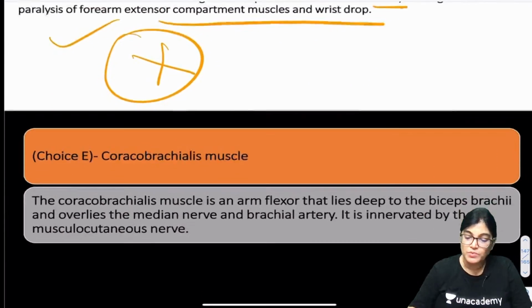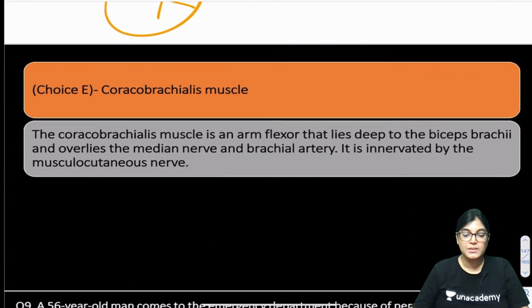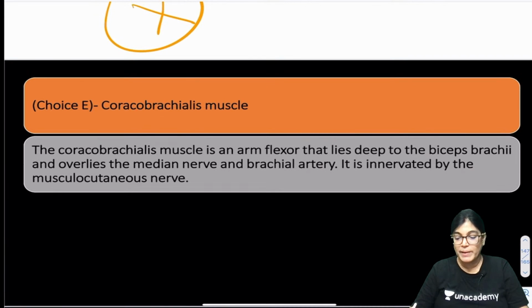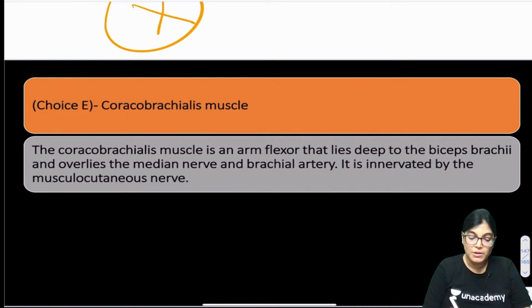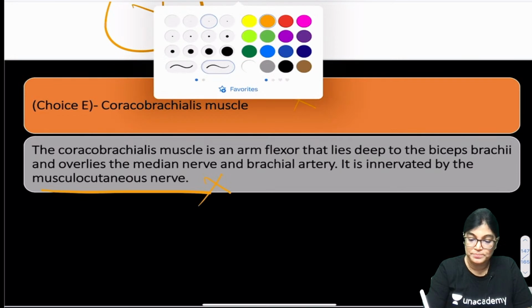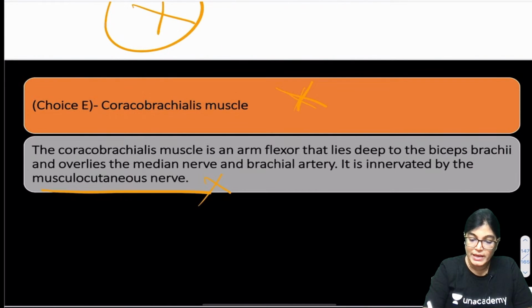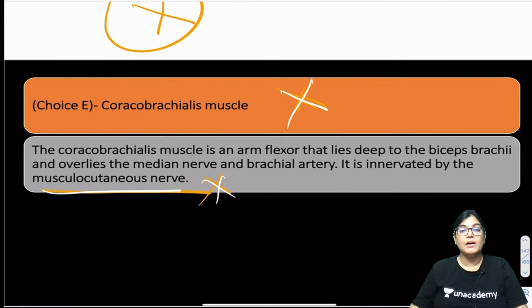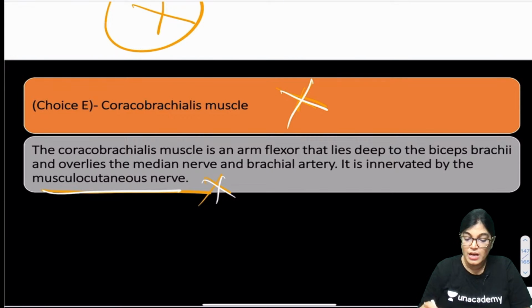Okay, one more option was there, that was coracobrachialis. Now, my dear friends, you know coracobrachialis is innervated by which nerve? Musculocutaneous nerve. Okay, coracobrachialis is innervated by the musculocutaneous nerve, and the musculocutaneous nerve was not injured in this patient, so this can't be the correct answer.